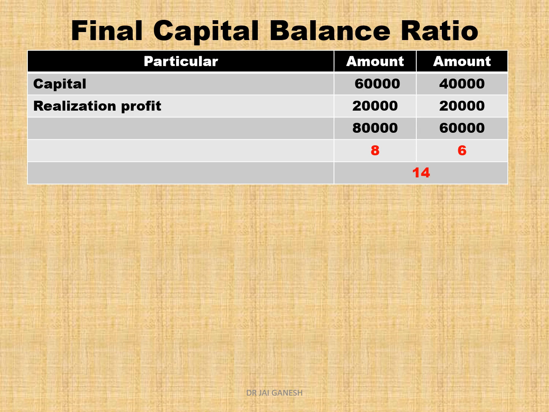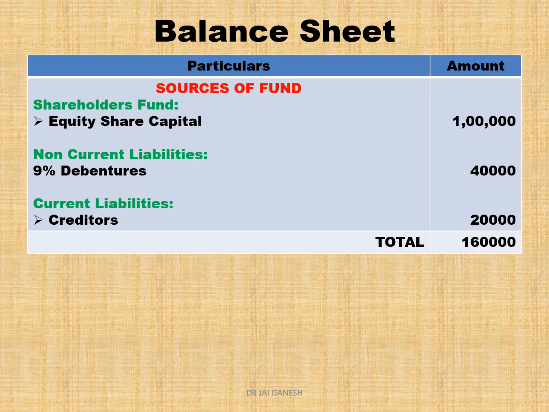The capital of partners are 60,000 and 40,000. Realization profit 20,000, 20,000. These are the two amounts which you have on the credit side, no amount on the debit side. So the total of the first partner is 80,000, and the total of the second partner is 60,000. Therefore the ratio is 8/14 and 6/14.